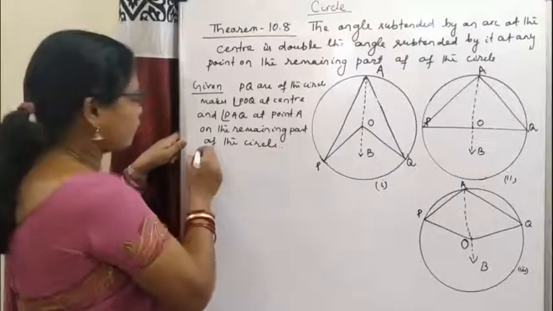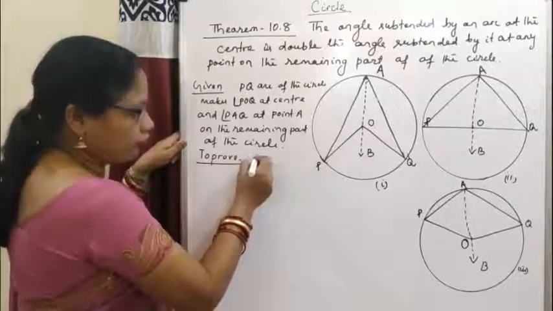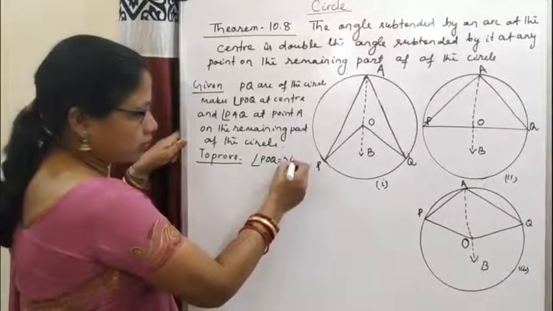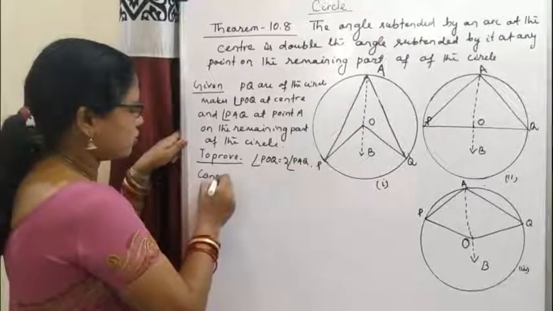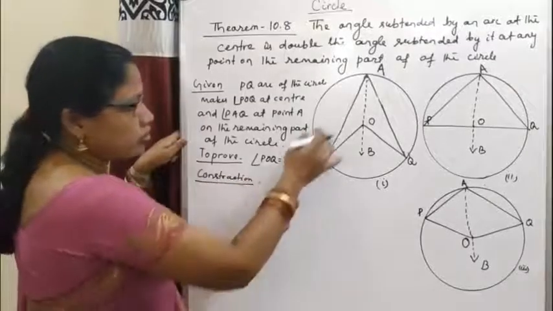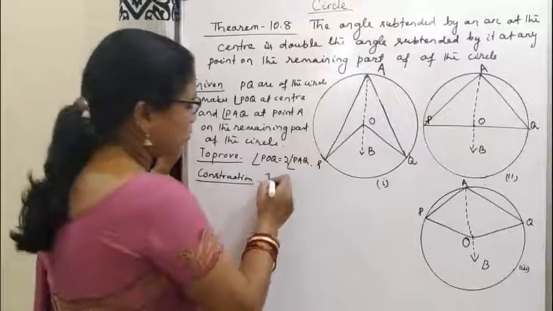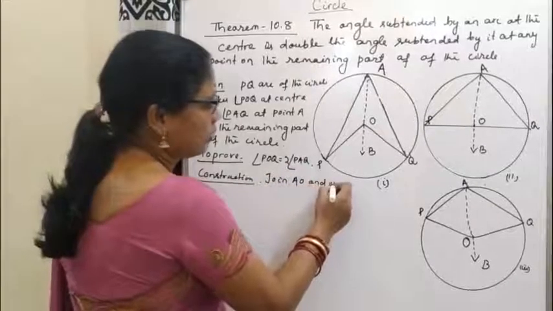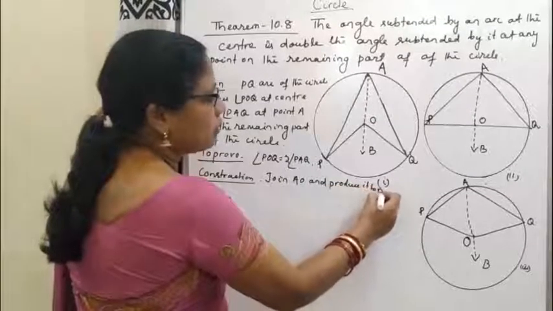So we have to prove angle POQ is equal to twice of angle PAQ. Then construction. Join AO and produce it to B.